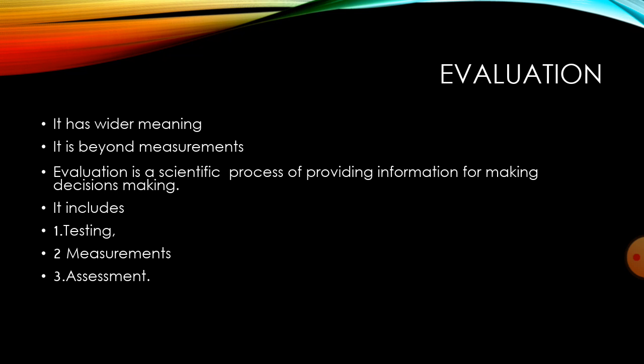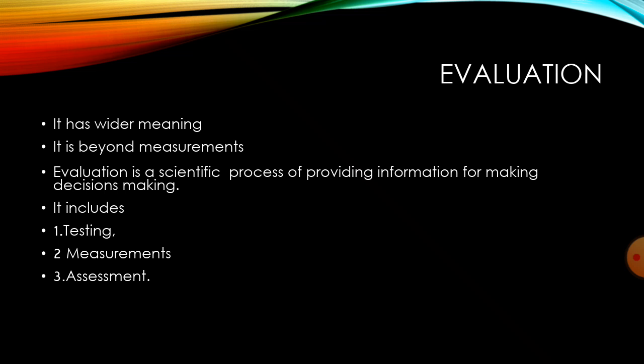It has some components. It includes the following three things. The first is testing, to take a decision. The second one is measurement; we have to measure quantitatively or qualitatively.